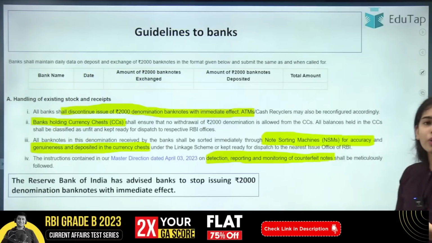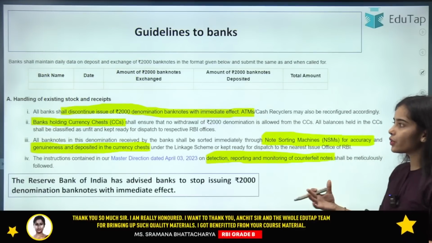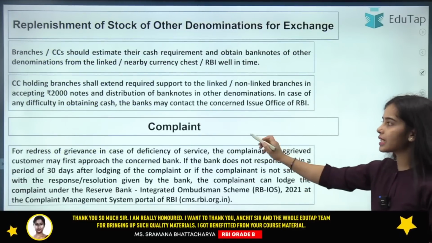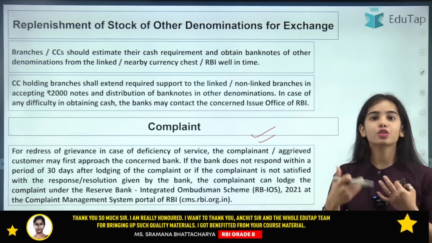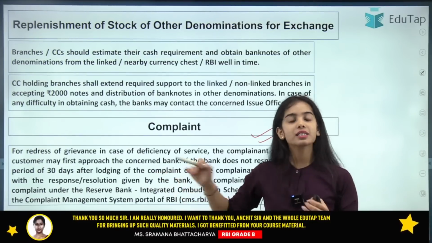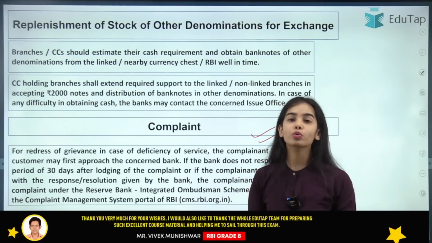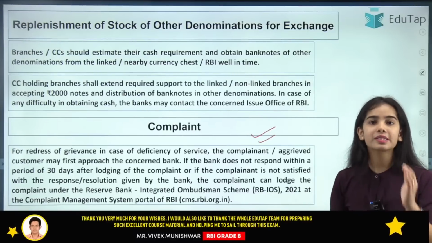This you can read. Okay, we have discussed this a lot of times, that the banks have to return the rupees 2,000 notes. Nothing new here. As well as if there is any complaint that the person has to raise against the bank, they can raise the complaint within 30 days. The banks have to reply. If the banks are not replying to your complaint, you can go to the RBI Ombudsman scheme.